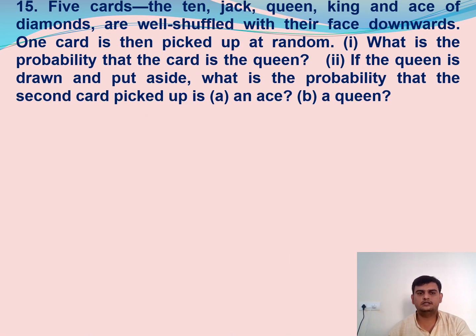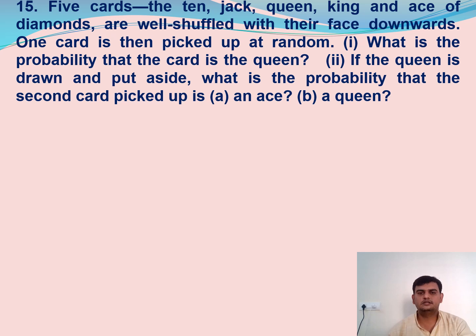And here we have another problem related again to a pack of cards. Here they are talking not about total 52 cards. They are talking about only 5 cards. So I have here the 10, Jack, Queen, King and Ace.